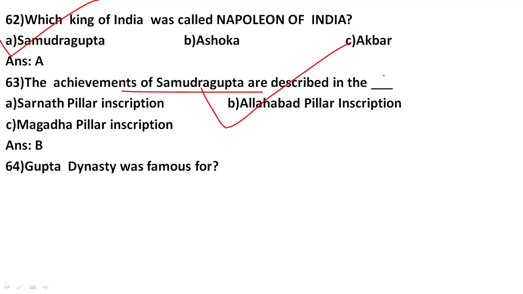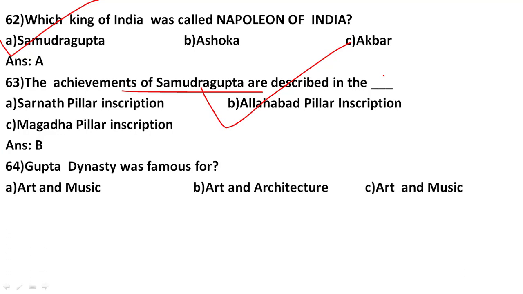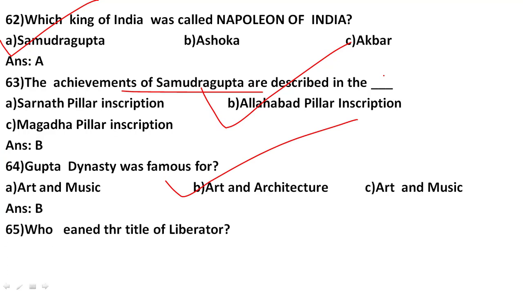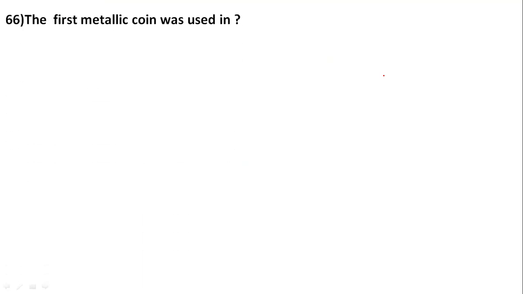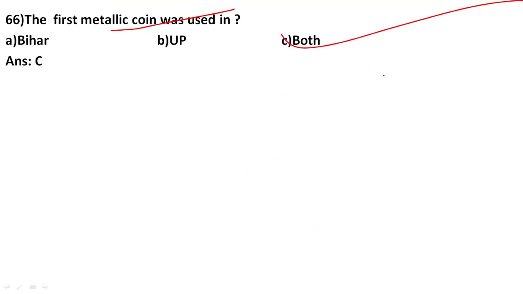Gupta dynasty was famous for art and architecture. Who earned the title of liberator? The correct answer is Chandragupta Maurya. The first metallic coin was used in Bihar and UP both.